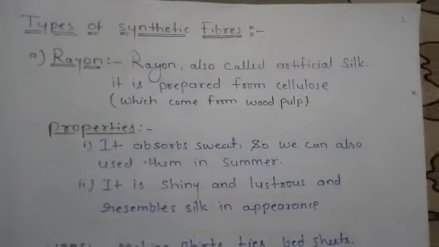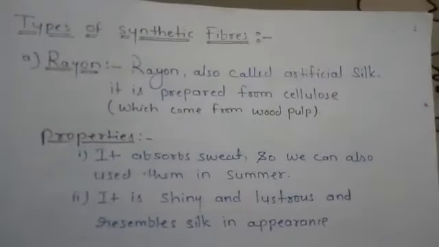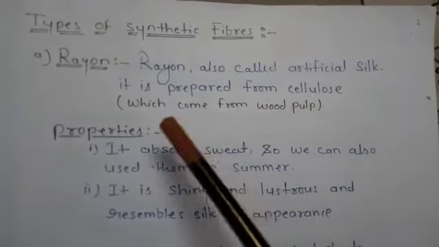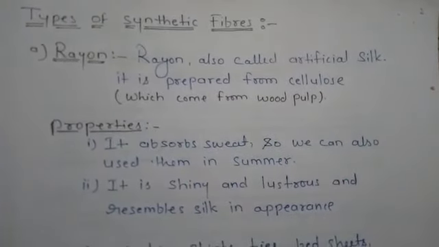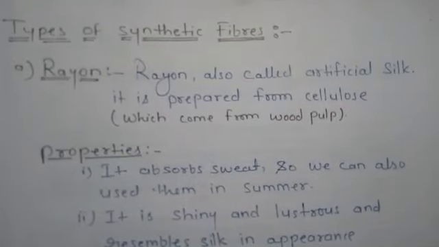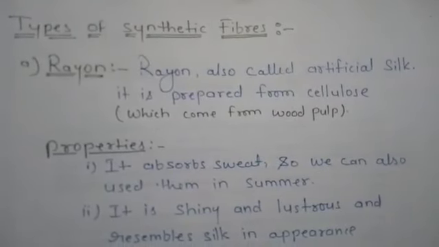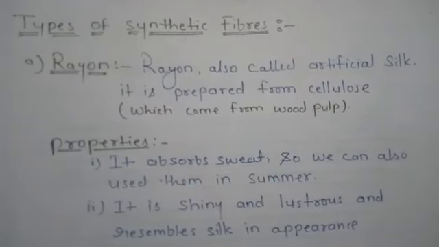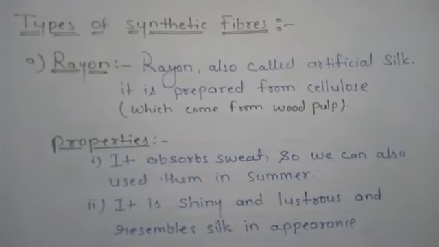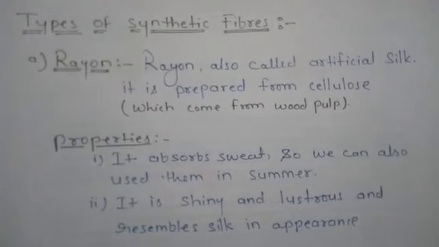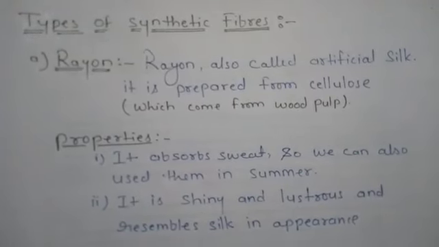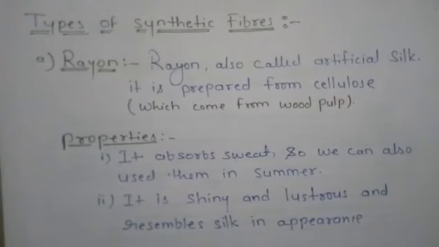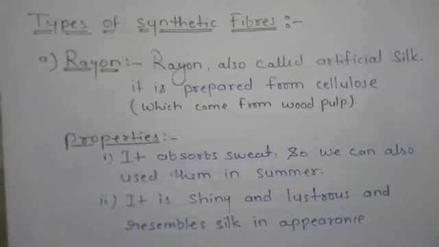So rayon, also called artificial silk, is prepared from the cellulose which comes from wood pulp. It is also extracted from a plant product, but it is made by man. That's why it is a synthetic fiber, yet it is a man-made fiber. It is cheaper than silk and can be woven like silk fiber. It can also be dyed in a wide variety of colors.